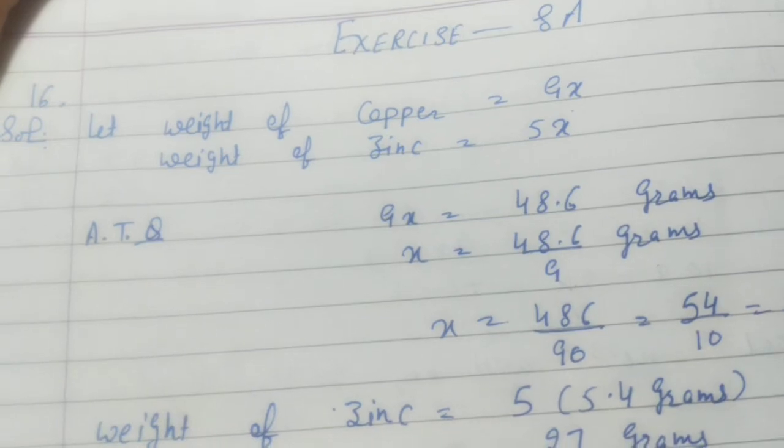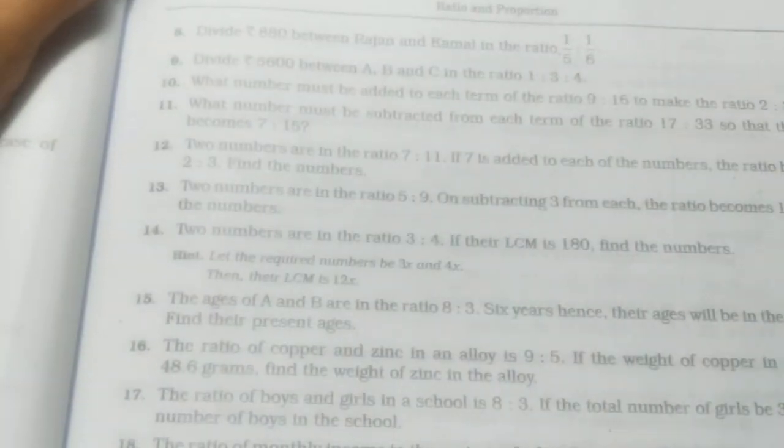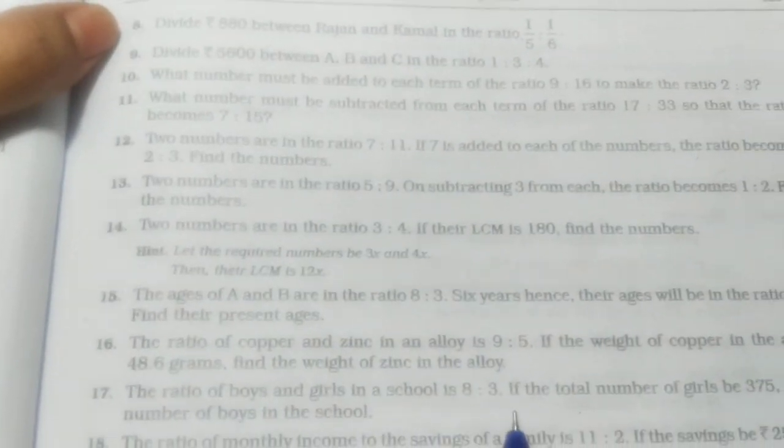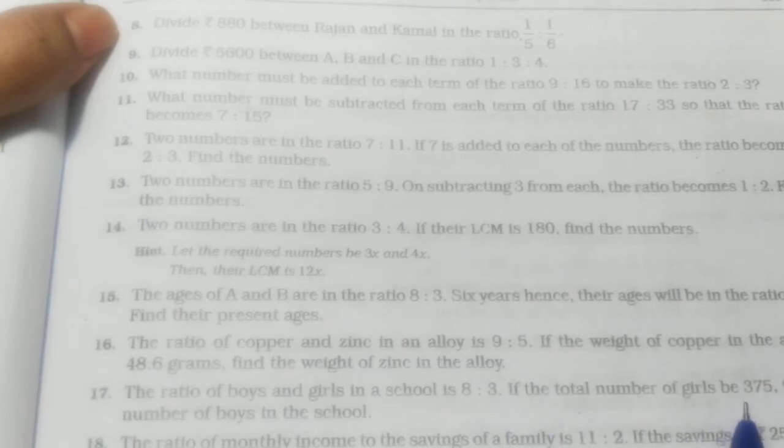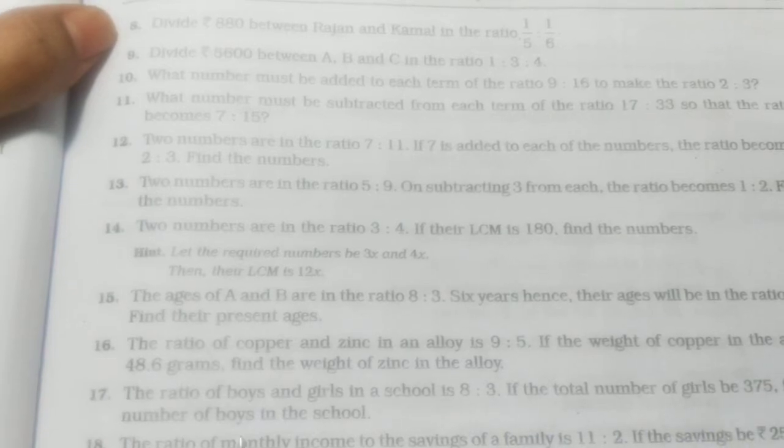Yes. In the next question, question number 17, ratio of boys and girls in the school is 8:3. Total number of girls is given as 375. We have to find out the number of boys.